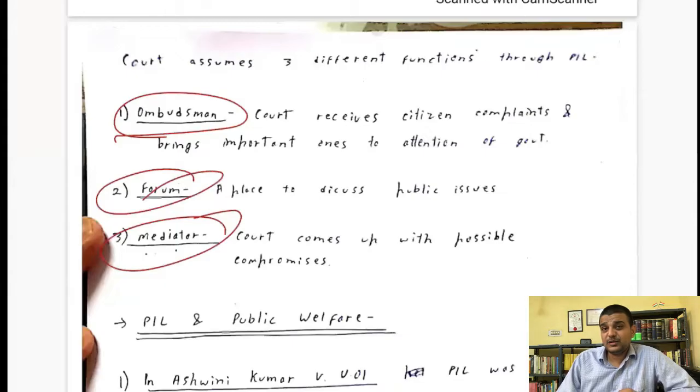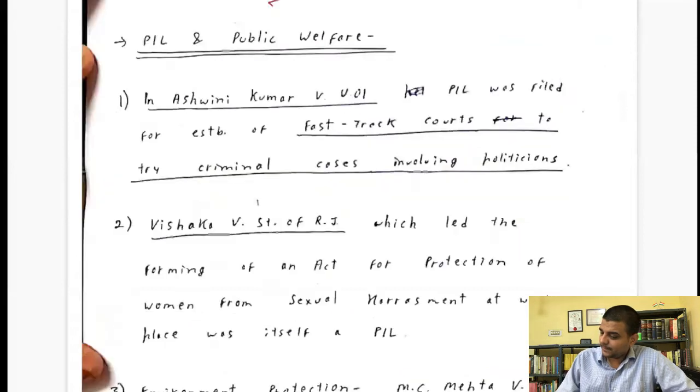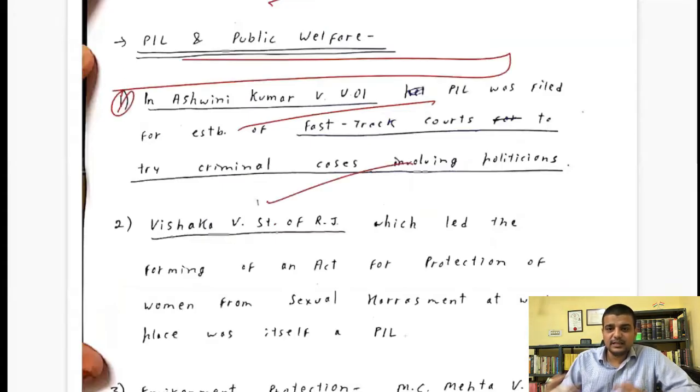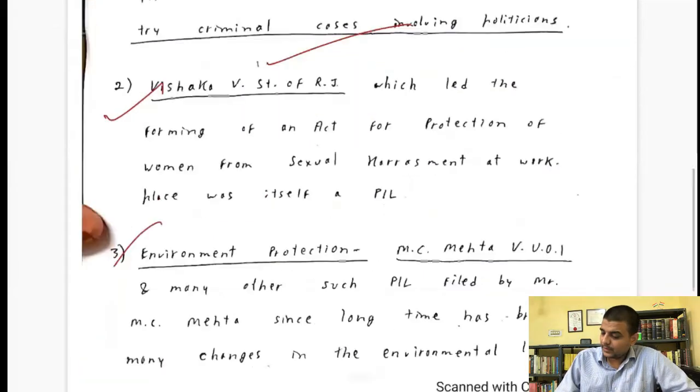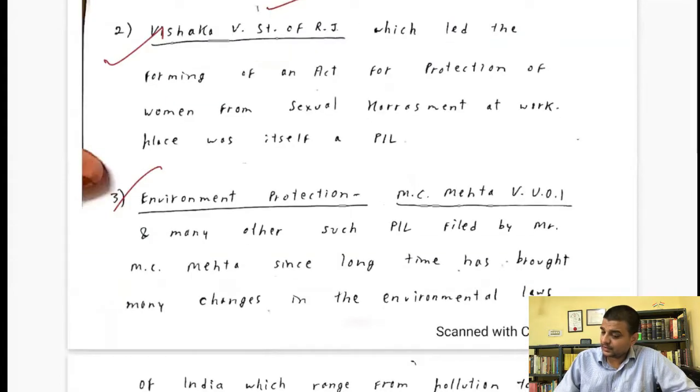In PIL, it is an epistolary jurisdiction. Basically, they make it easy for you to approach the court, okay, but they do not mediate. Never. The function of the court is never to mediate. There is a separate provision in CPC for mediation, Section 89 or I think 85. PIL public welfare. Good. This is a good headline. Now, instead of writing this straight away, you could have first written a normal paragraph, then this case, right? That would have been a better structure. Yes, that is good. Very good actually. Very good. Weaker section. Very good.